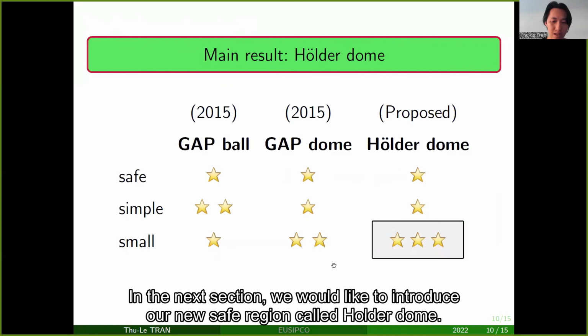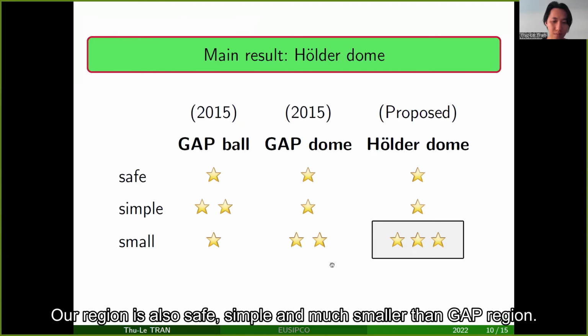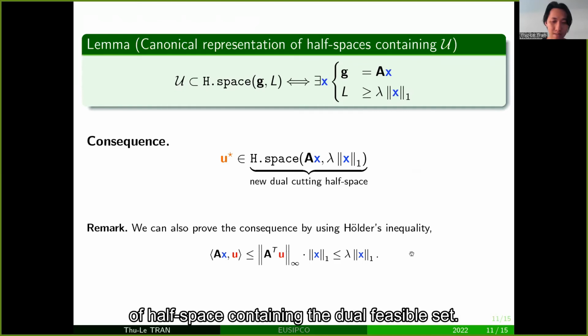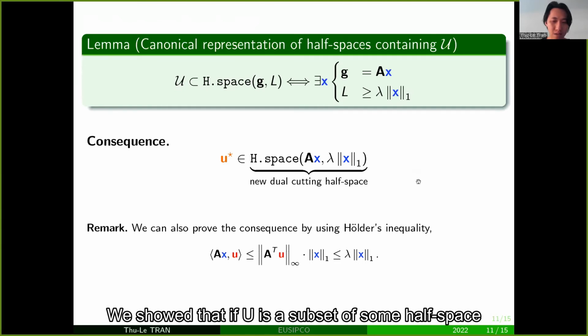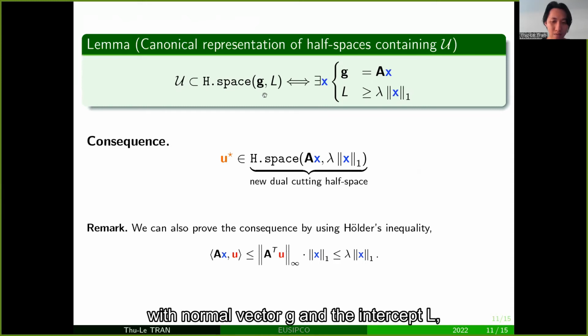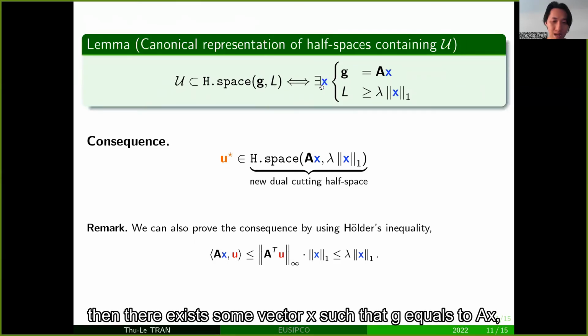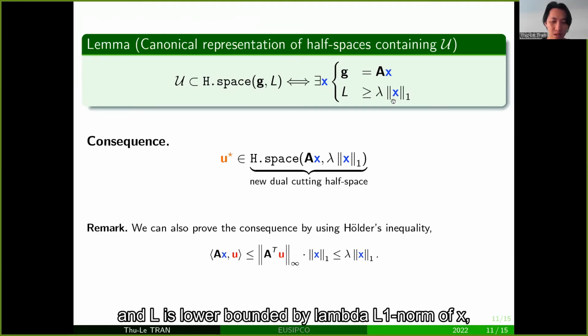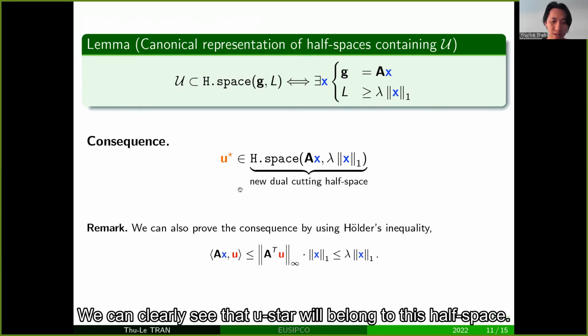In the next section, we would like to introduce our new safe region called Holder dome. Our region is also safe, simple, and much smaller than the gap region. To build the Holder dome, we use a lemma called the canonical representation of a half space containing the dual feasible set. We saw that if U is a subset of some half space with normal vector G and intercept L, then there exists some vector X such that G equals AX and L is lower bounded by lambda times the L1 norm of X. Let L be equal to this lower bound, we can clearly see that U star will belong to this half space.